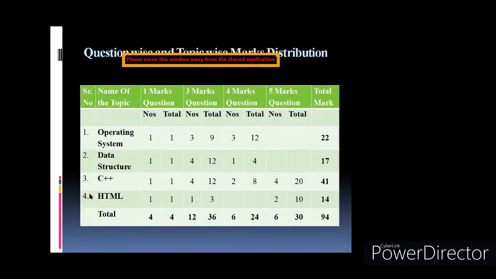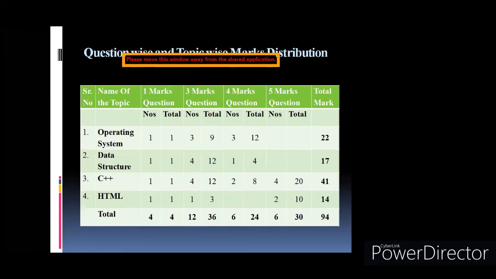Now we'll see the weightage. See 1 mark question, 3 marks question, 4 marks question, and 5 marks question. Only these types of questions will be there in your computer science paper 1.